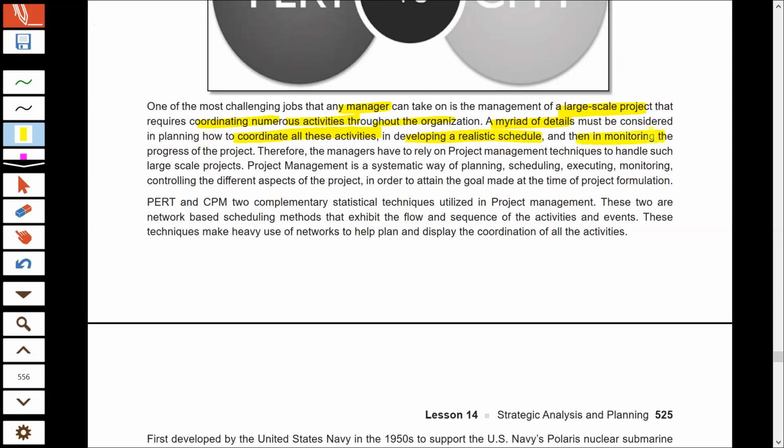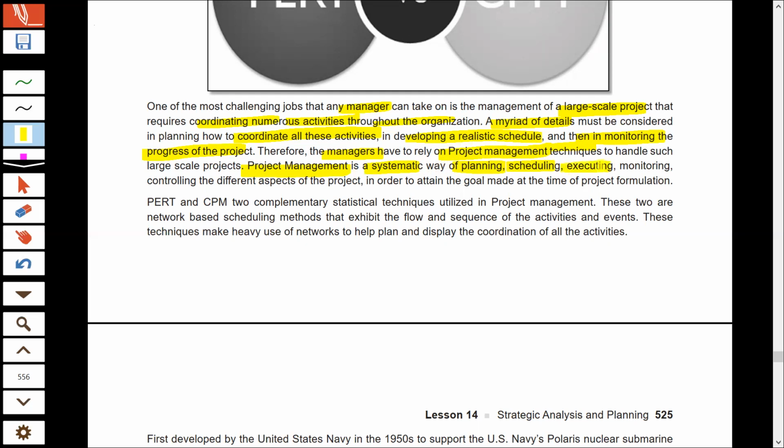The manager also has to continuously review the activities of the project. They have to monitor what is going on in the project. To handle any project is definitely a difficult task, and so managers usually take the help of project management techniques. Project management techniques are nothing but the smart or systematic way with the help of which you can plan the activities that will go into the project. You can schedule when which activity will take place.